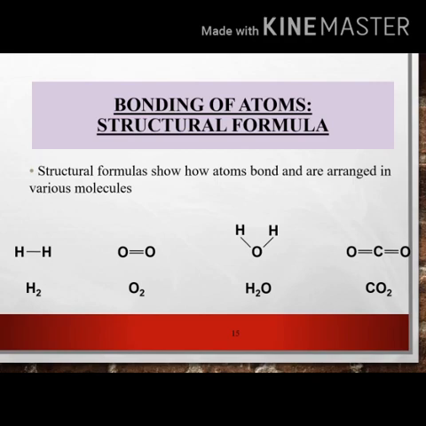Bonding of atoms in polar molecules. What is a polar molecule? A polar molecule has a slightly negative end and a slightly positive end. It results when the electrons are not shared equally in a covalent bond, which is called a polar bond. Water is an important polar molecule.